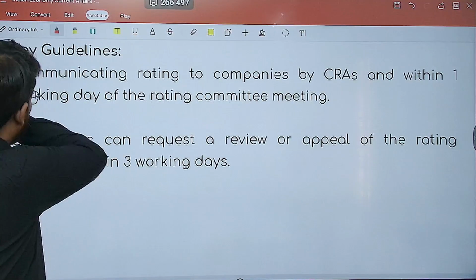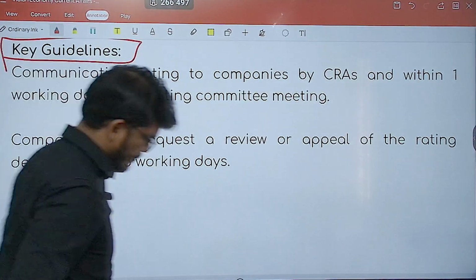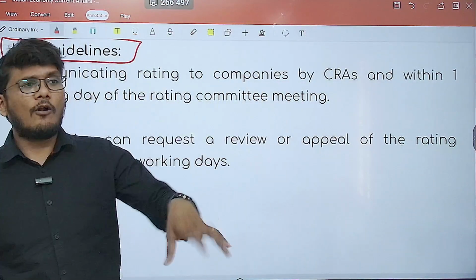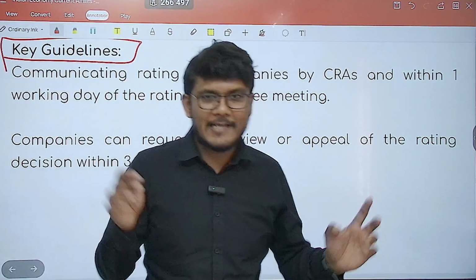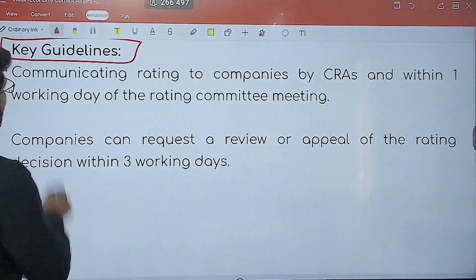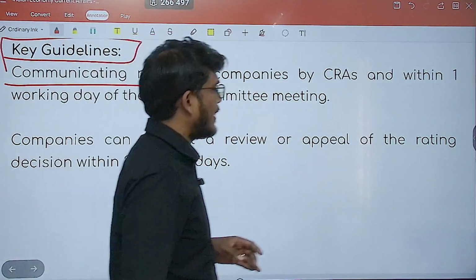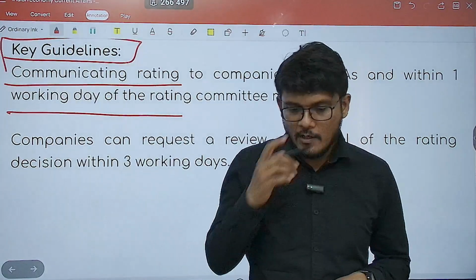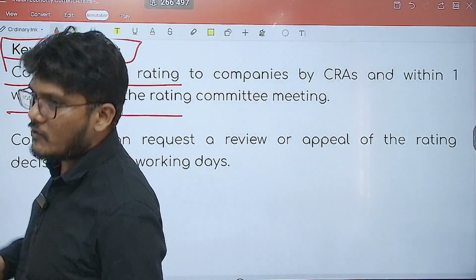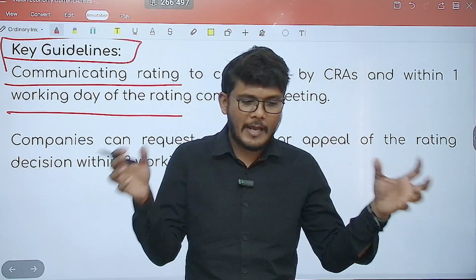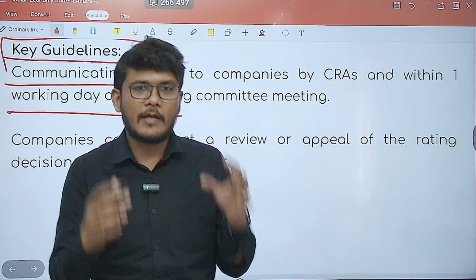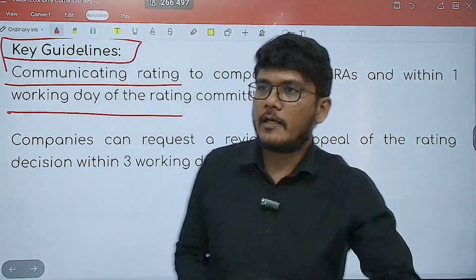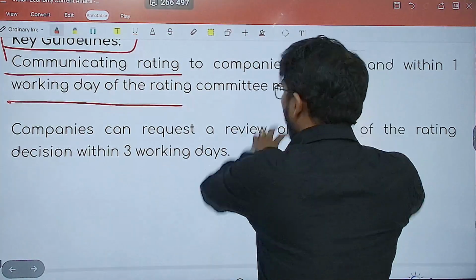So SEBI has come up with new guidelines, and it is not just for the banks, it is for other financial institutions as well. It is also for the corporate players, big companies as well. So it has said that the communication of the rating should be done within 1 working day of the rating committee meeting. So credit rating agencies do the analysis, have a meeting, discuss and come to an agreement on the rating. Now whatever the rating is, that has to be communicated within 1 working day of the committee meeting held.